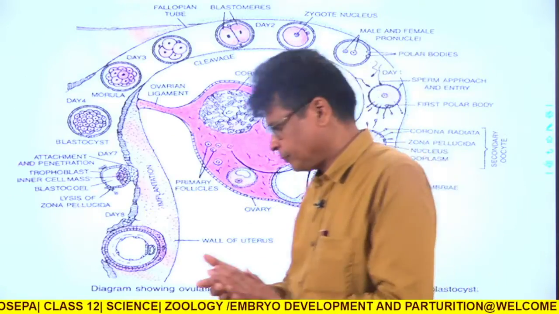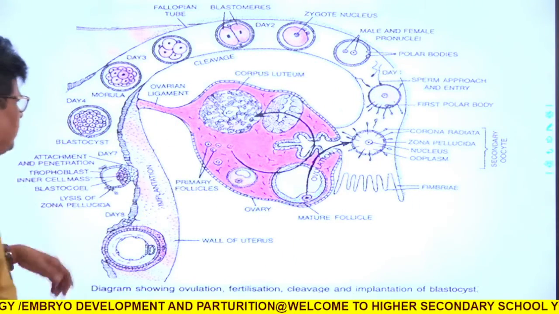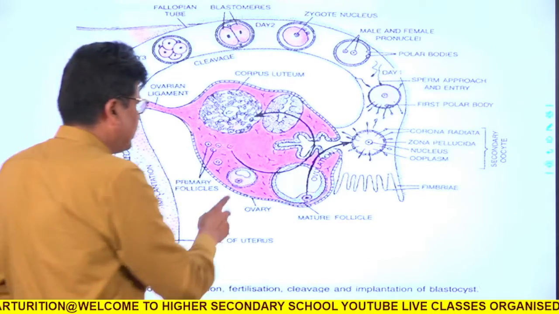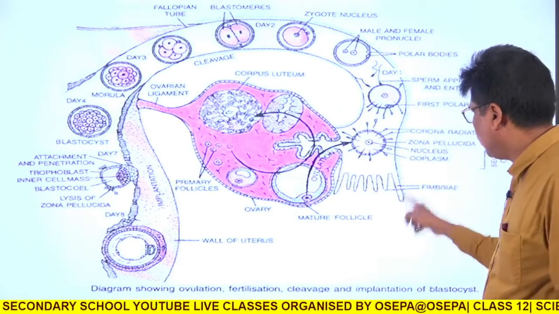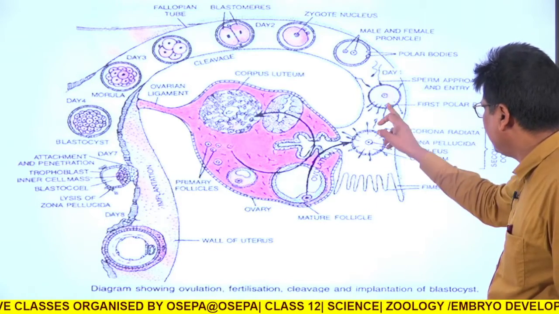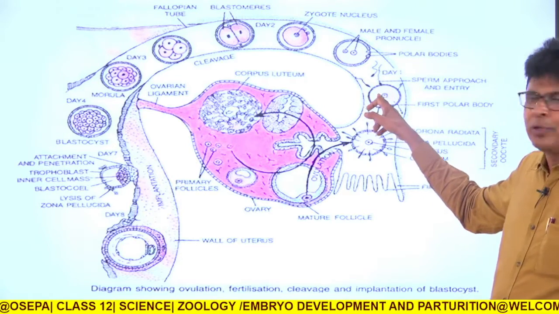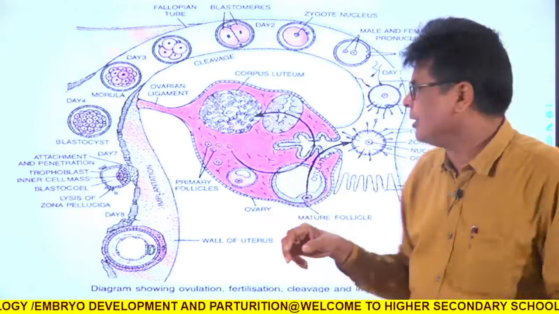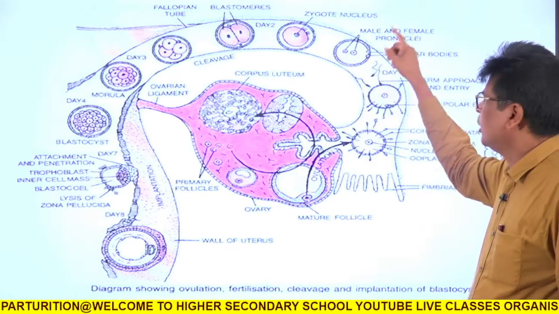Then, you just imagine. I am now showing in the picture. For example, this is the ovary. As soon as the ovary releases the ovum due to ovulation, that ovum is trapped by the fallopian tube. Once it enters the fallopian tube and comes in contact with the sperm, in the fallopian tube, especially in the ampulla and isthmus, it is fertilized. Male and female pronuclei unite, and this becomes a zygote.